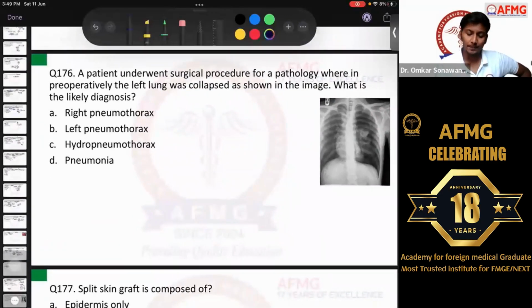Question number 176. A patient underwent a surgical procedure for a pathology wherein preoperatively the left lung was collapsed. Here you can see almost the left lung is collapsed, okay, as shown in the image. What is the likely diagnosis?